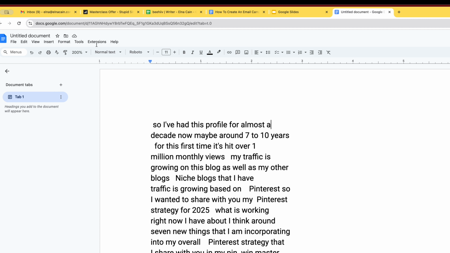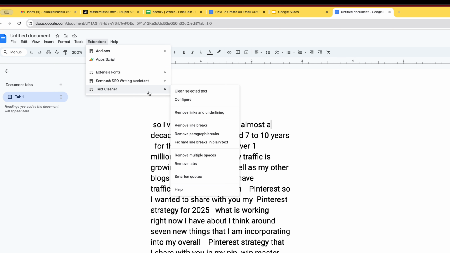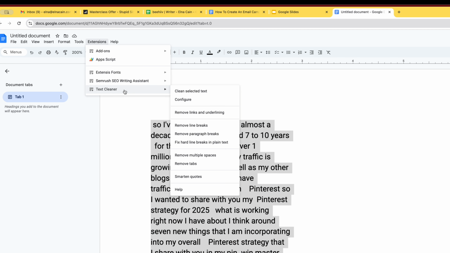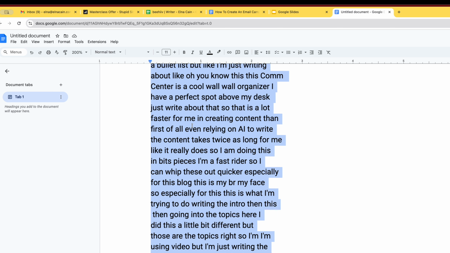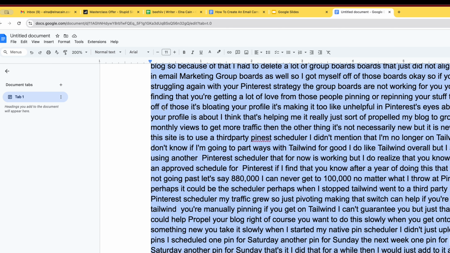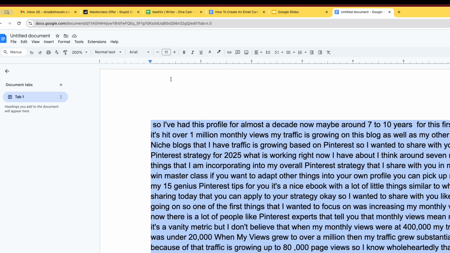The next thing I use is an extension. It's the text cleaner here to clean selected text. You can remove line breaks, all of these things. So if I Control A, I can get all of that, and then I can use the text cleaner. So remove line breaks and clean selected text, remove multiple spaces, remove paragraph breaks there. So now it's sort of in this version that we want.